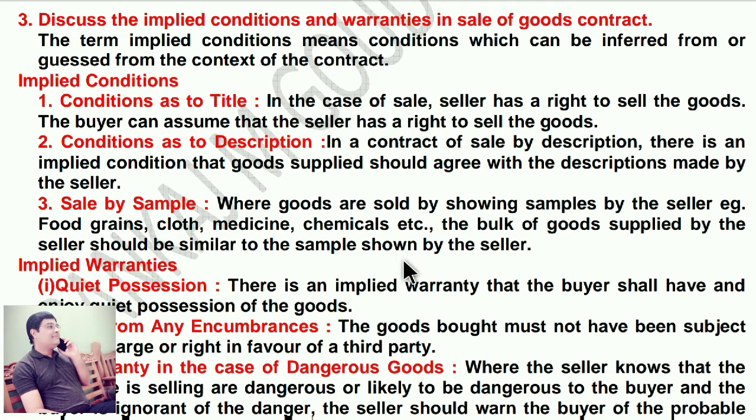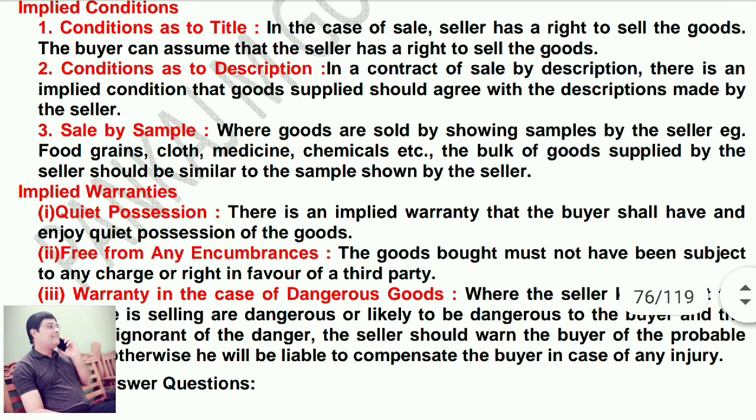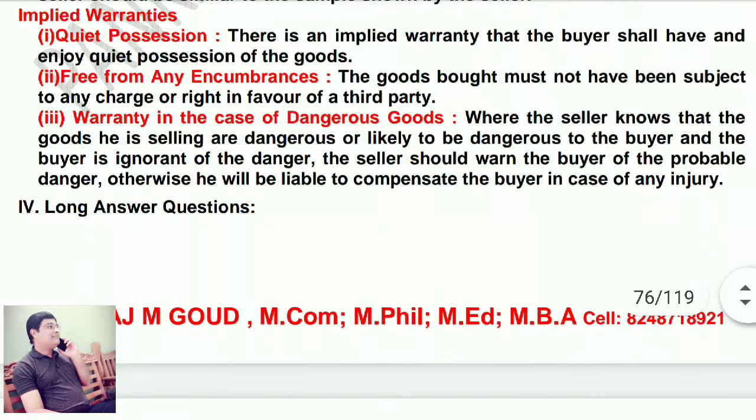Implied warranties. Quiet possession. There is an implied warranty that the buyer shall have and enjoy quiet possession of the goods, free from any encumbrances. The goods bought must not have been subject to any charge or right in favor of a third party.